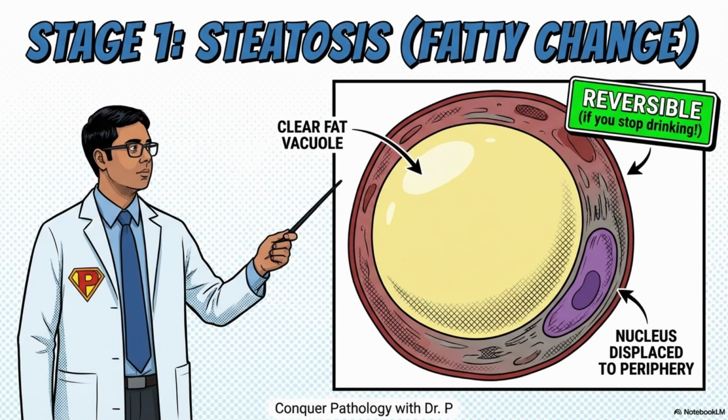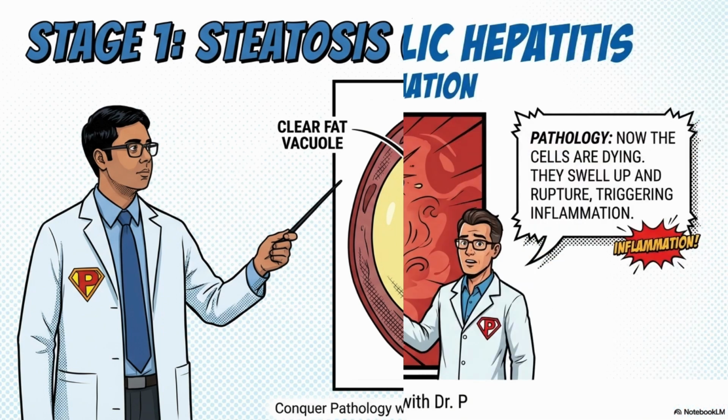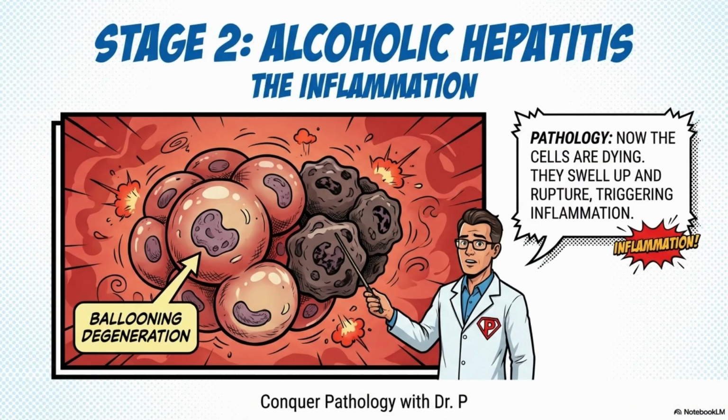Stage 1 is steatosis. Key feature, look at the cell, it has fat vacuoles. See how the nucleus is pushed to the side? This is reversible. If the patient stops drinking now, the liver goes back to normal. But if they keep drinking, we hit stage 2, alcoholic hepatitis. Now we have ballooning degeneration.